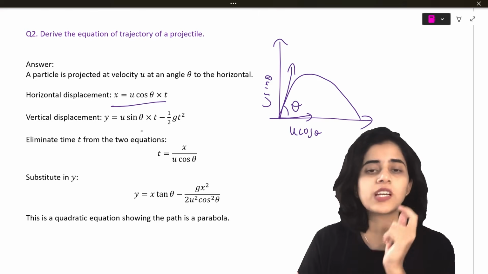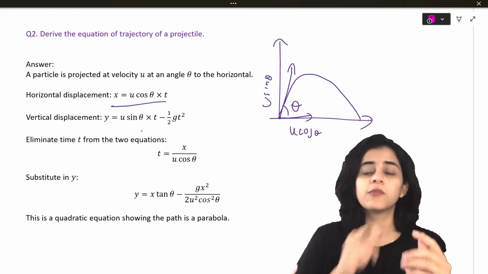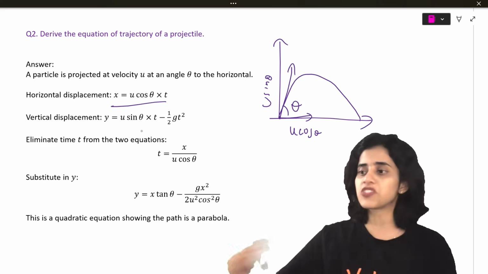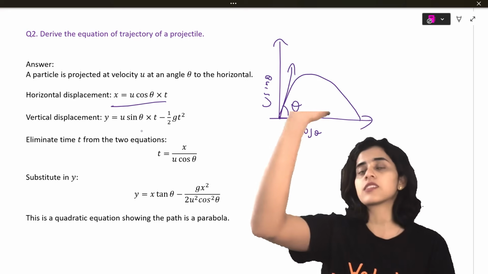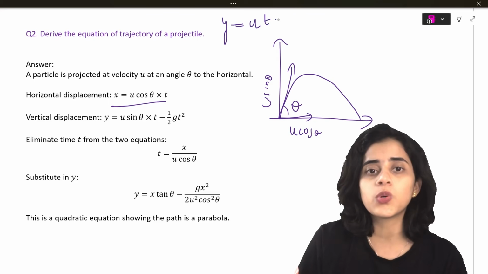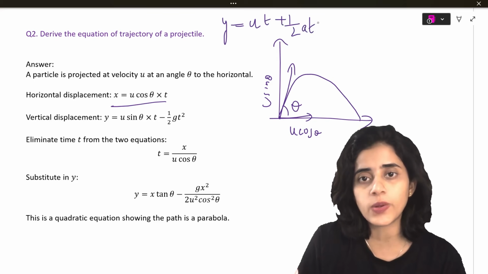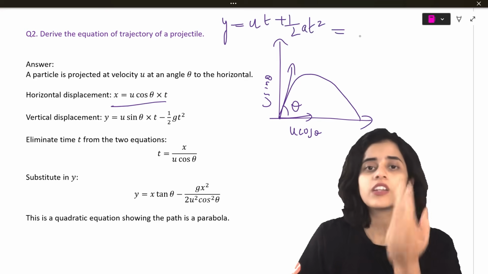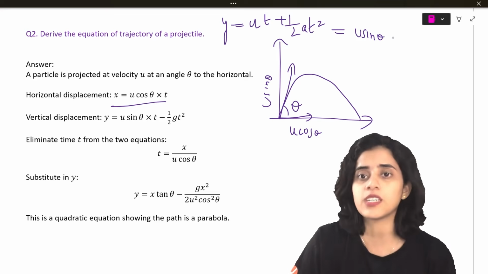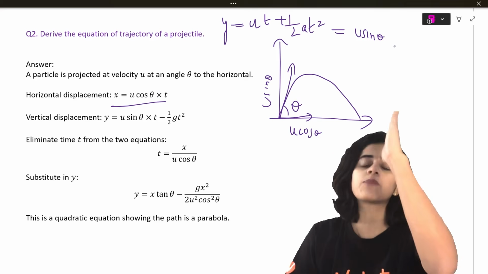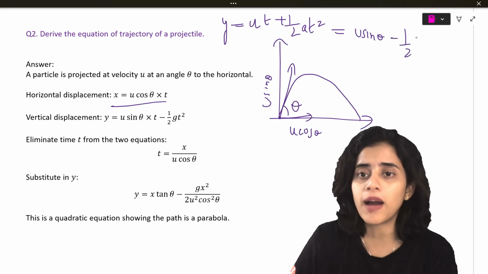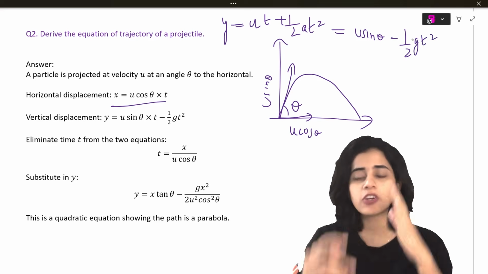For vertical displacement, you have to substitute the equation of motion. Why? Because in the vertical direction is where the motion is happening. Along horizontal, it's just moving straight. Along vertical, it's moving like this. So there you have to take the equation of motion, which is y equals ut plus half at square. You will write it as u sin theta, the vertical velocity. And acceleration is against the motion going up, so it's going against gravity. So it will be minus half gt square. Minus g because you're going up.